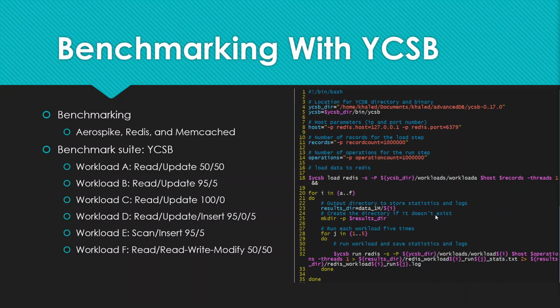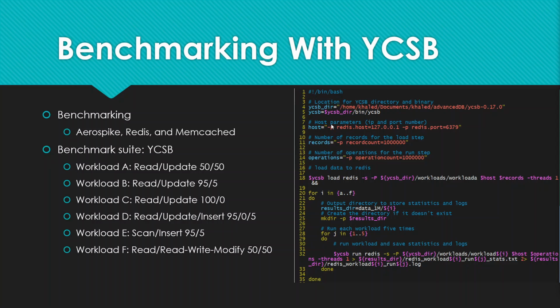We evaluated all 3 systems using YCSB. It comes with a different set of workloads. So, for example, workload A has a 50-50 ratio of read and update operations. Workload B is mostly reads. Workload C consists of only reads, and workload D has a 95-5 ratio of reads to inserts. And workload E is mainly scan operations. And finally, workload F has a ratio of 50-50 read to atomic read-write modified operations.